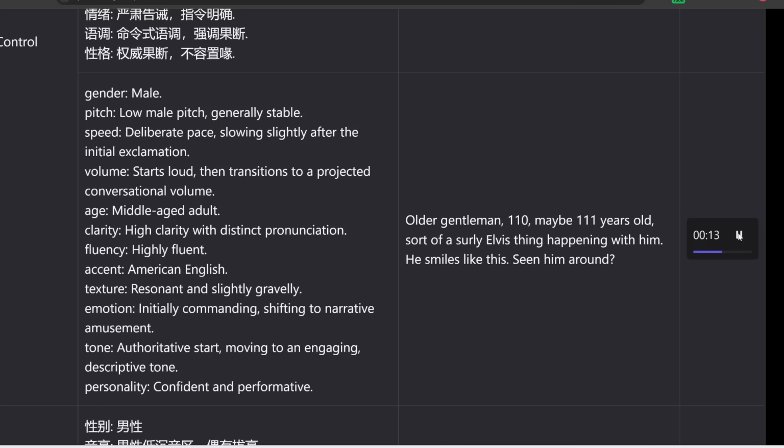Older gentleman, 110, maybe 111 years old. Sort of a surly Elvis thing happening with him. He smiles like this. Seen him around?